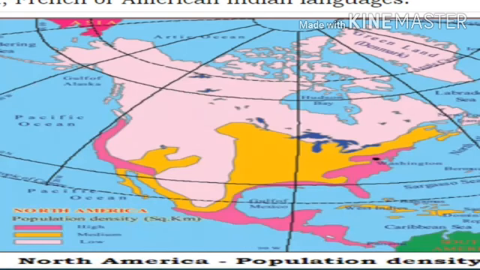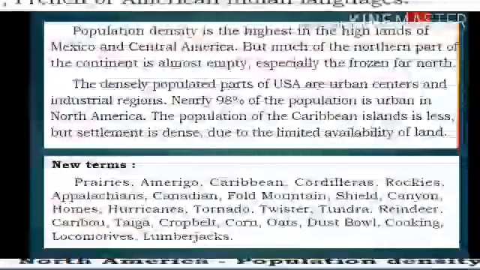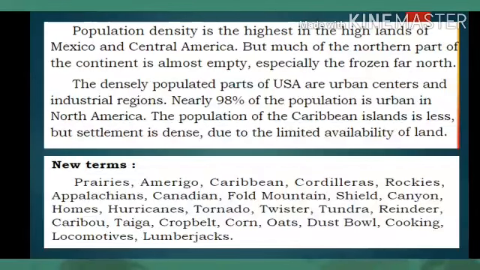Population density is the highest in the highlands of Mexico and Central America, but much of the northern part of the continent is almost empty, especially the frozen far north. The densely populated parts of the USA are urban centers and industrial regions. Nearly 98% of the population is urban in North America.